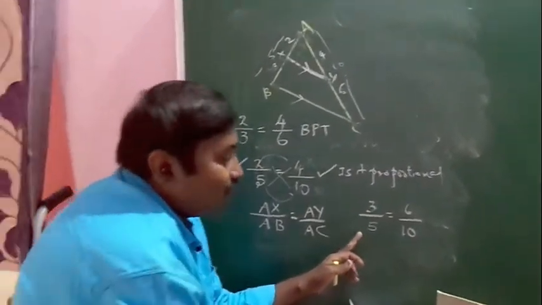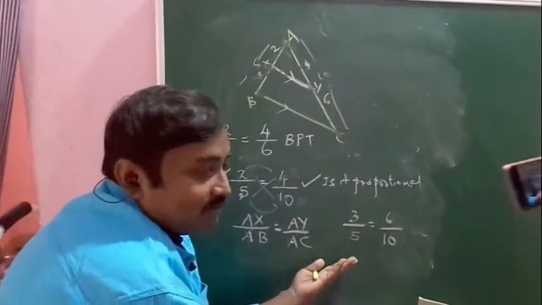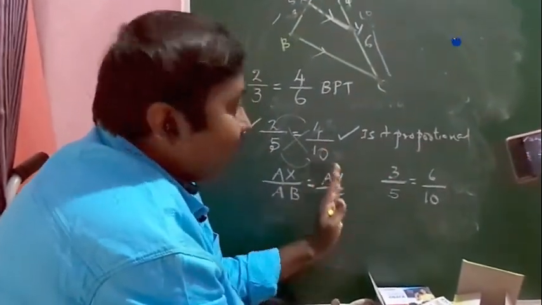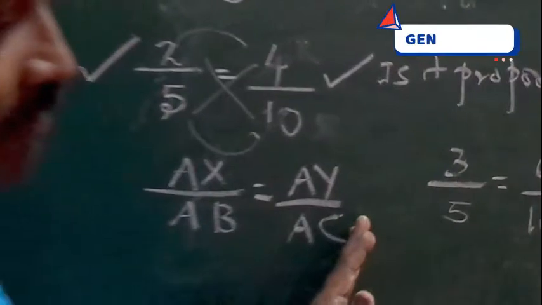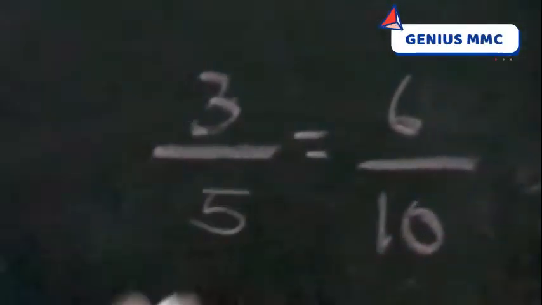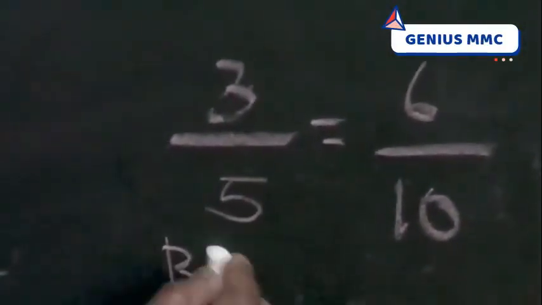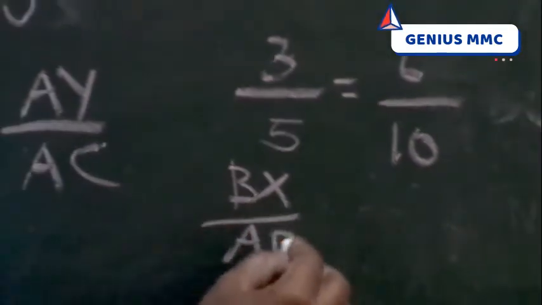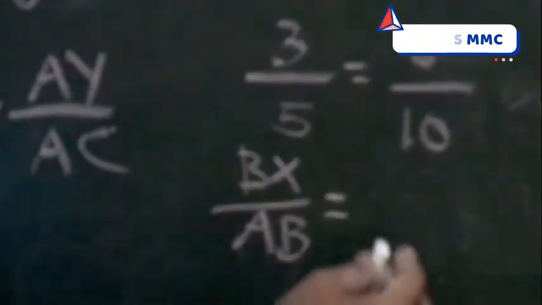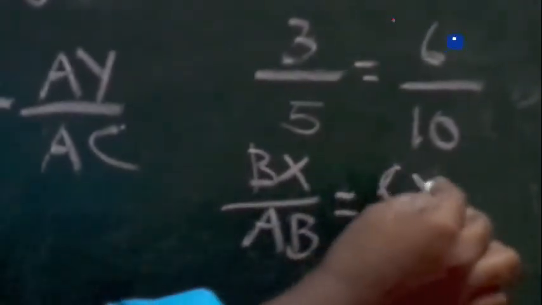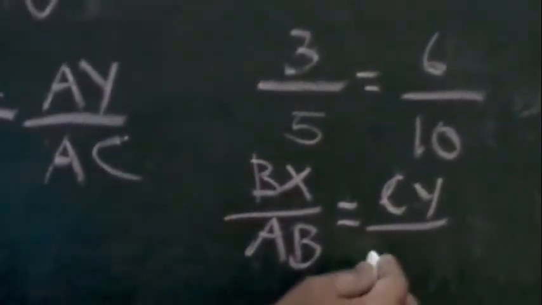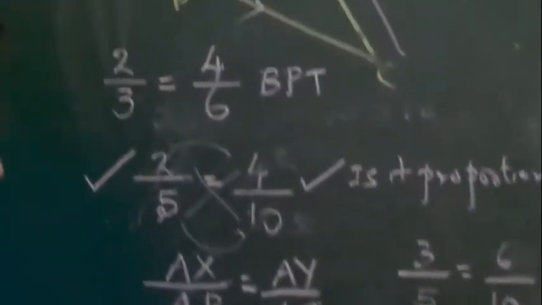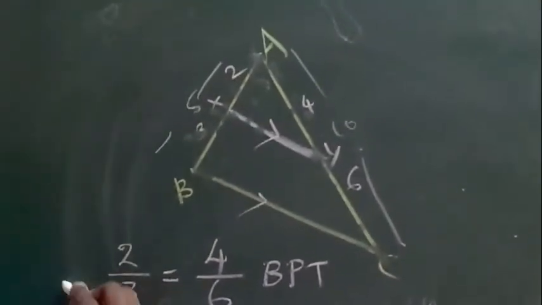Here also, this is proportional. So we can write proportion in different ways. We got an idea. So what is 3 here? BX by 5 is AB, and 6 is CY by 10 is AC. So this is BPT.